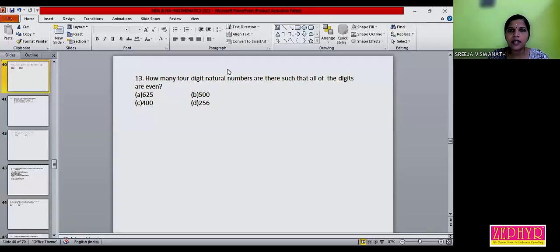Balance question number 13. Question number 13, read the question carefully. How many 4-digit natural numbers are there such that all of the digits are even? Can you find the answer, anyone? Anyone? Just try.